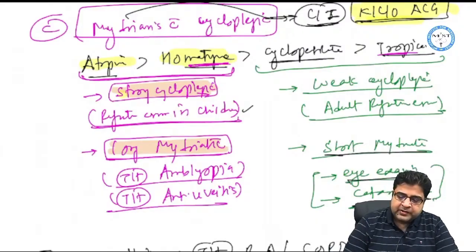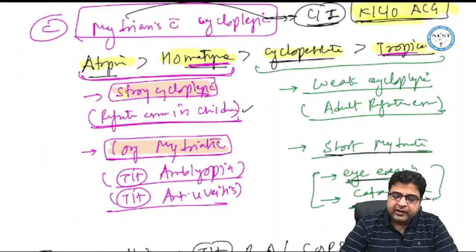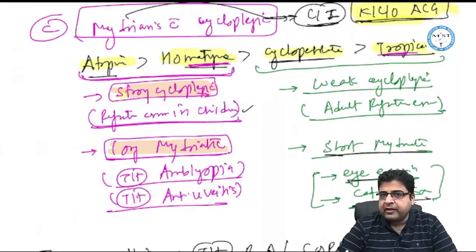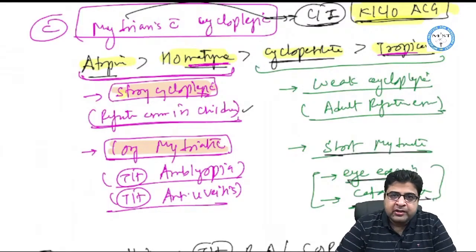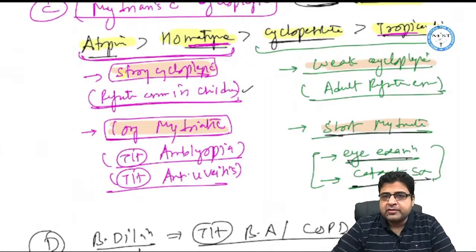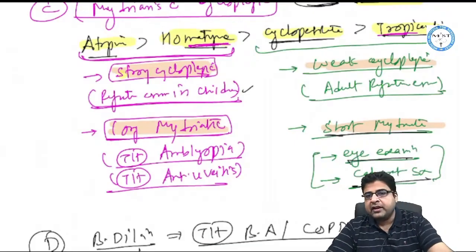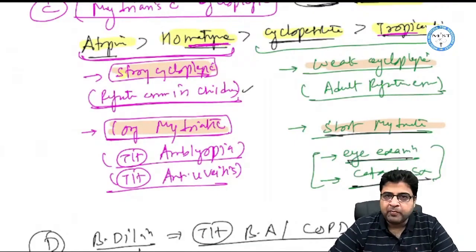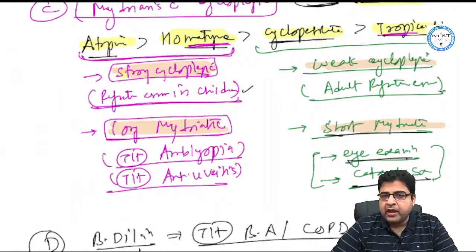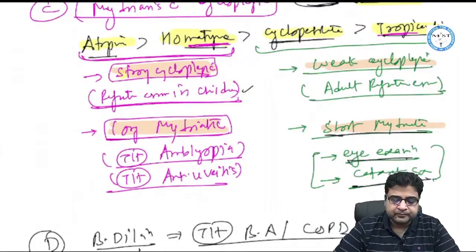Now if we talk about the other 2 medicines, that is cyclopentolate and tropicamide, these are weak cycloplegic drugs. Mostly we use them for refractive error in adults, where the accommodation is already weak. These medicines are also short mydriatics, and because of that they are mainly given for eye examination and cataract surgery. So during cataract surgery and eye examination, we use cyclopentolate and tropicamide, but for amblyopia and anterior uveitis, we use long-acting mydriatics like atropine and homatropine.